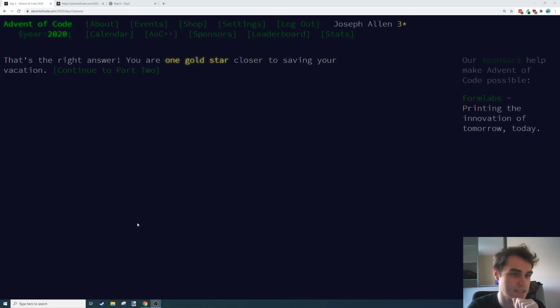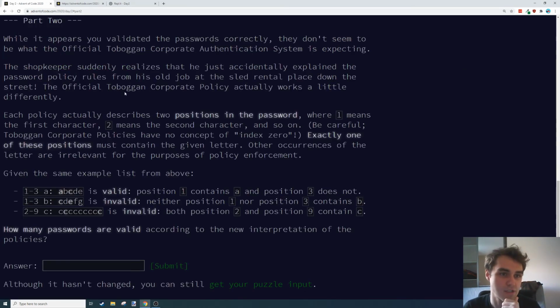Now we get to see what the second part of the problem is. So part 2: while it appears you validated the passwords correctly, they don't seem to be what the official Toboggan corporate authentication system is expecting. The shopkeeper suddenly realizes that he just accidentally explained the password policy rules from his old job at the sled rental place down the street. The official Toboggan corporate policy actually works a little differently. Each policy actually describes the 2 positions in the password, where 1 means the first character, 2 means the second character, and so on, and have no concept of index 0.